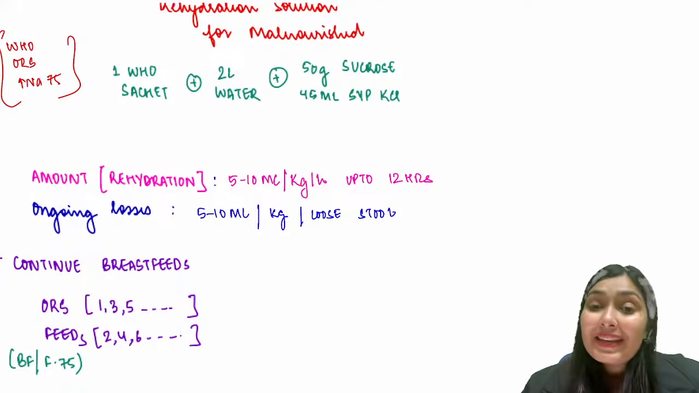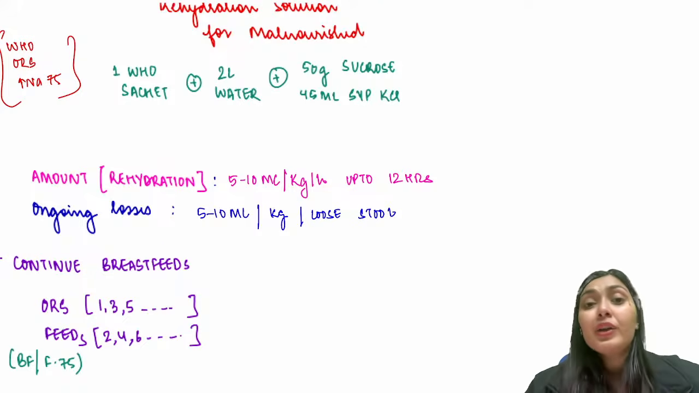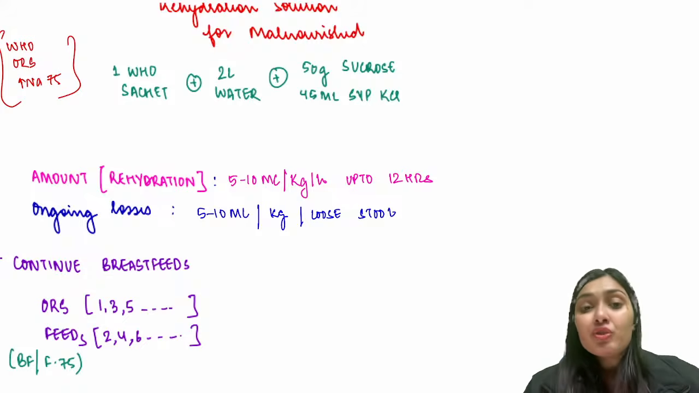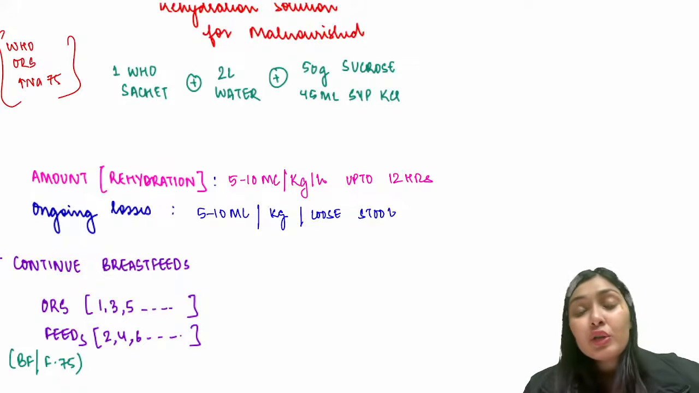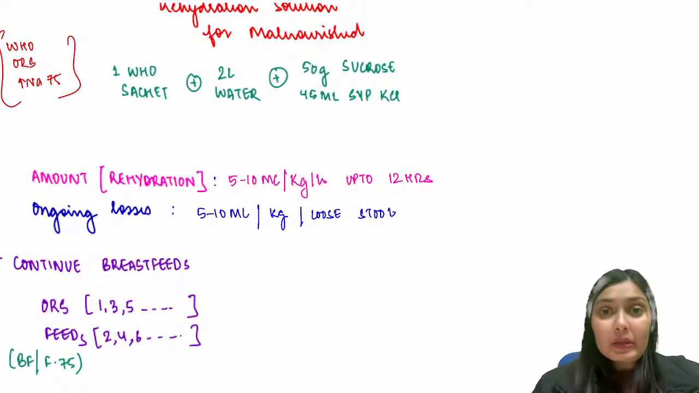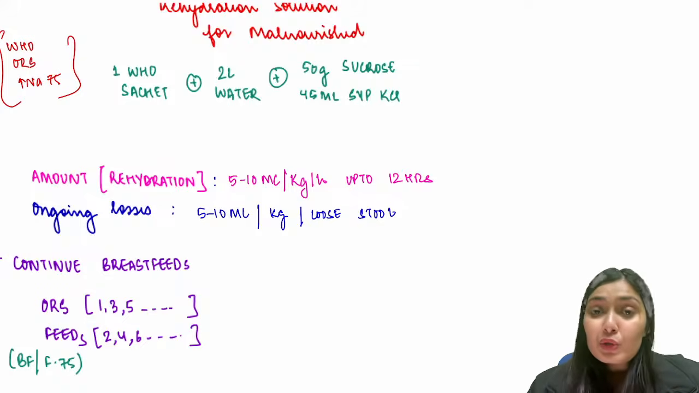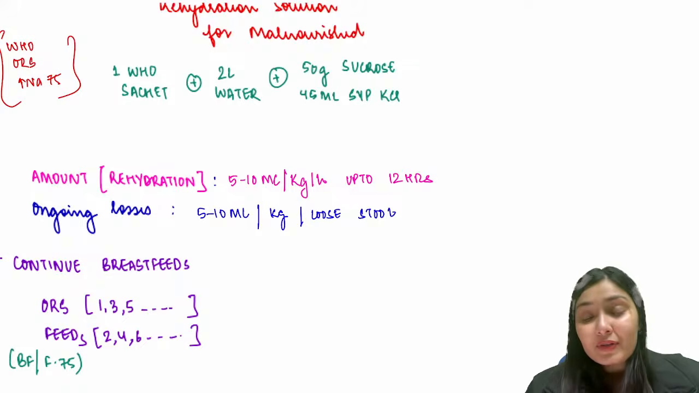Okay, so if a 10 kg child comes to me, I'll tell the mother that for the next 12 hours you have to give 100 ml per hour, and within each hour, if the child has a loose stool, for every loose stool you are going to replace 100 ml, again 10 ml per kg per loose stool. So this is how you're going to rehydrate the child.